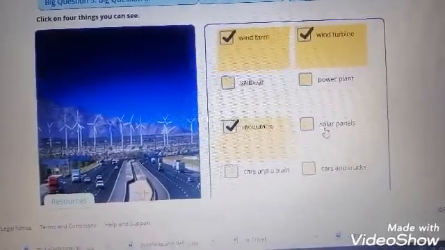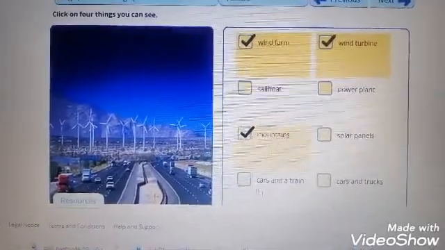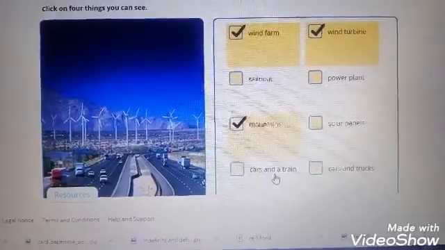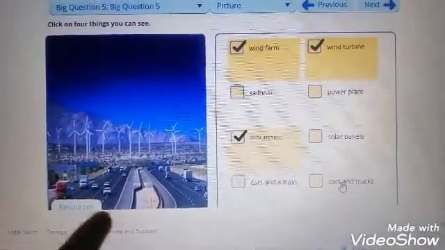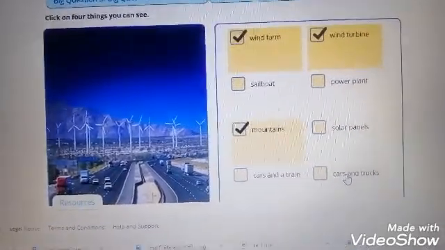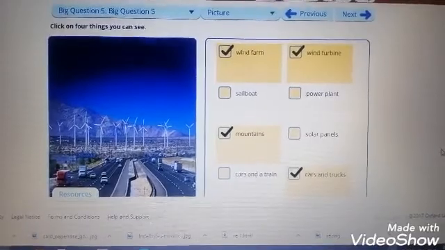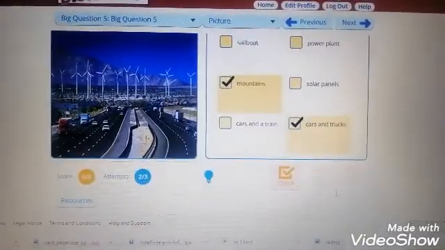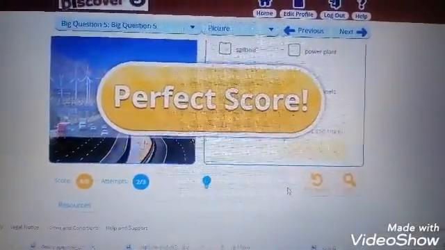Solar panels. Can you see a solar panel? No. Cars and train. We can see cars, but we can't see a train. Cars and trucks? Yes, cars, trucks. So we have wind farm, wind turbine, mountains, cars and trucks. Let's check it. Perfect score. Good job, 3rd grade.